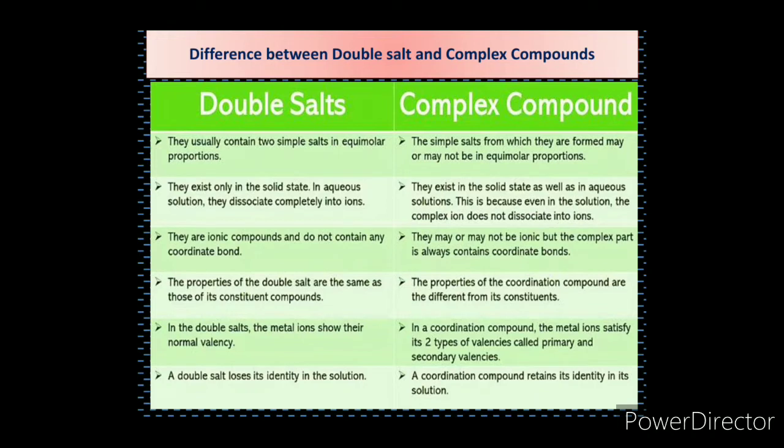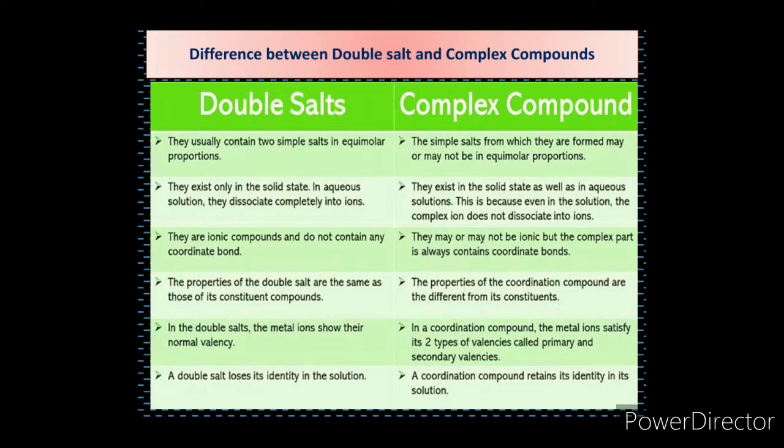The next difference is the properties of the double salts are the same as those of the constituent compounds. Means the constituent compounds and the double salt have the same property, but the properties of the coordination compounds are different from its constituents, because metal and ligand do not retain their identity. Their identity is lost in coordination compounds.